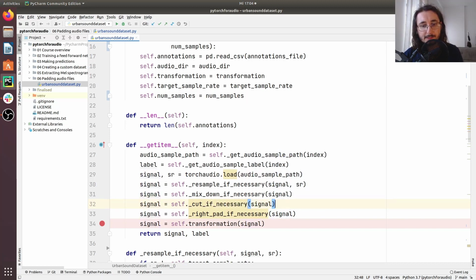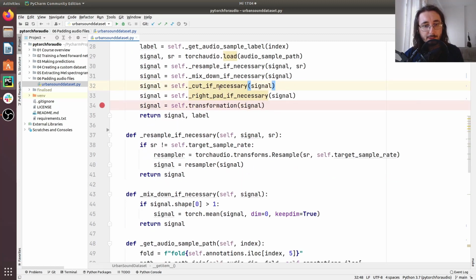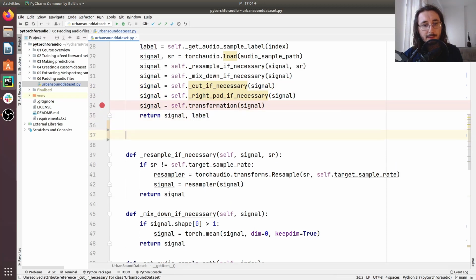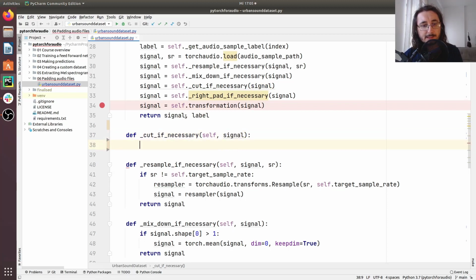Okay, and I'll pass in the signal. Cool. So of course, these are a couple of new private methods that we still have to define. So let's define the first one: cut if necessary. This method takes signal as an argument.